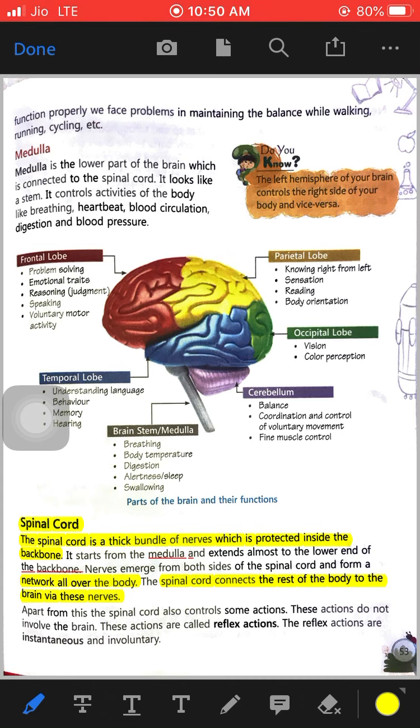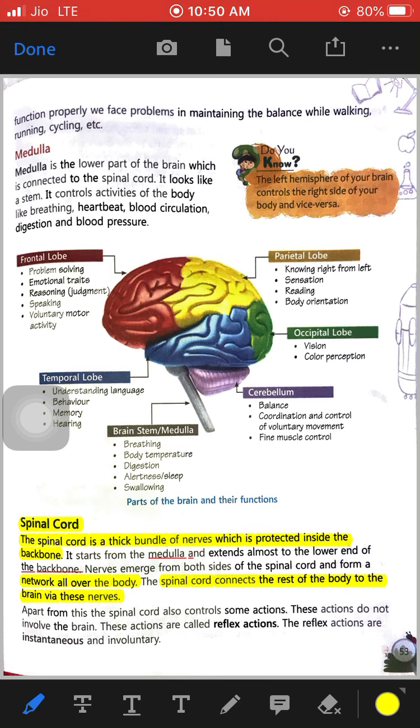So the spinal cord is a thick bundle of nerves that is protected inside the backbone. It starts from the medulla almost to the lower end of the backbone, and nerves emerge from both sides of the spinal cord and form a network all over the body. The spinal cord connects the rest of the body to the brain through these nerves. So our body and our brain are connected by nerves.